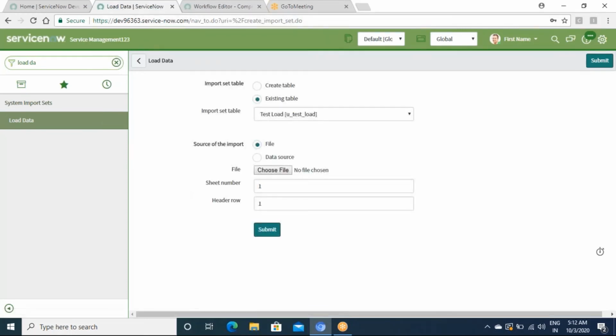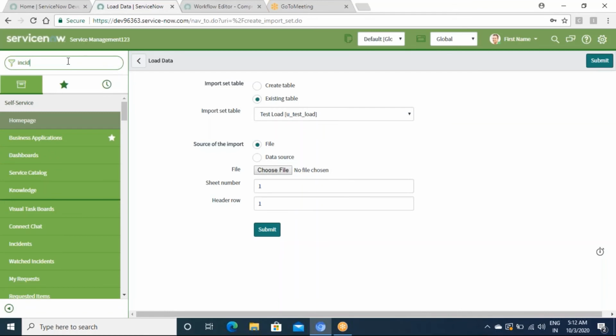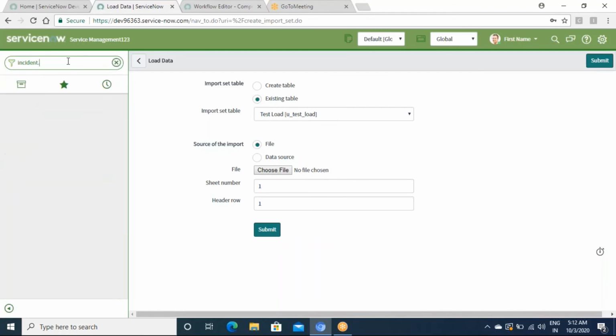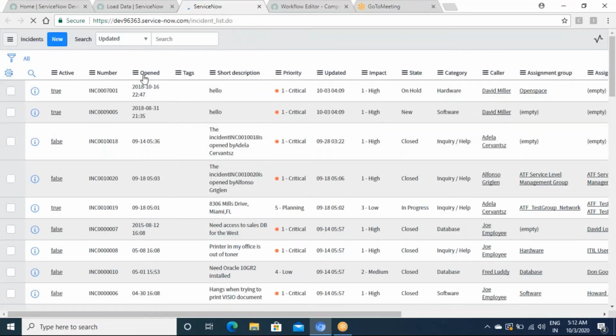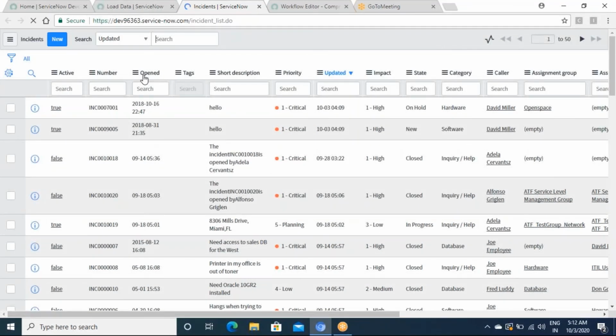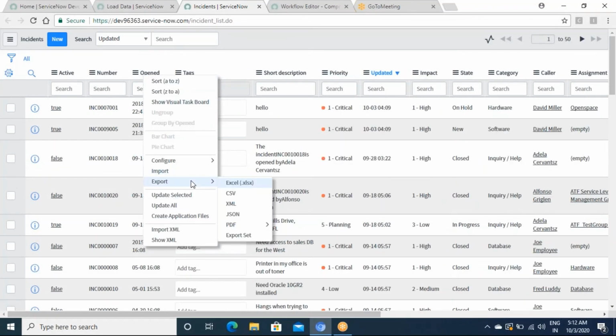But whatever data you load, you will need a table for it already in ServiceNow so that you can copy the elements of the Excel into that table. Then you can go to the table and export in whatever format you want.